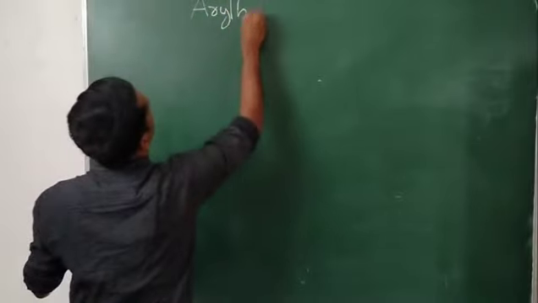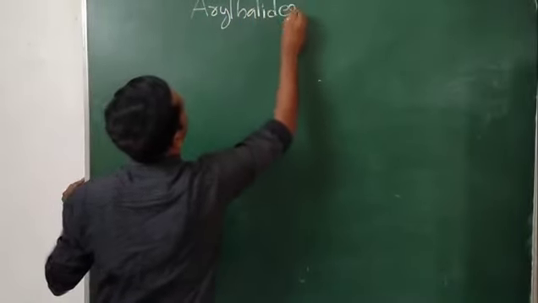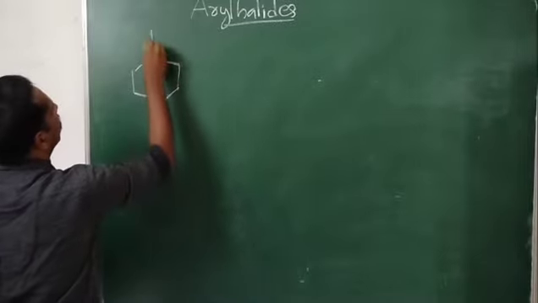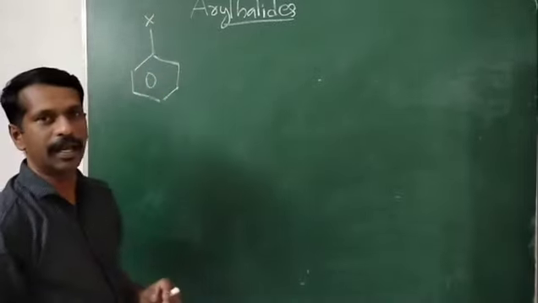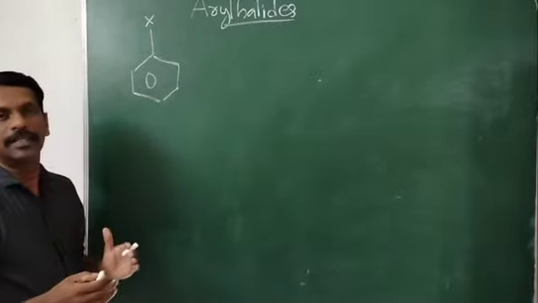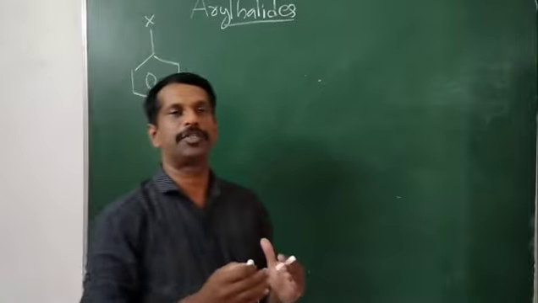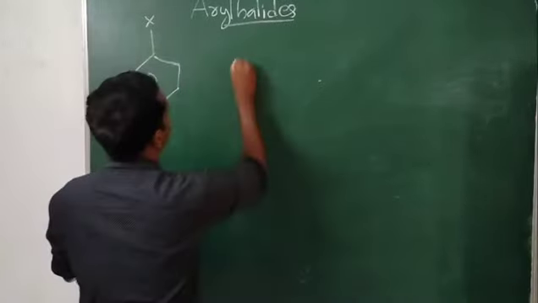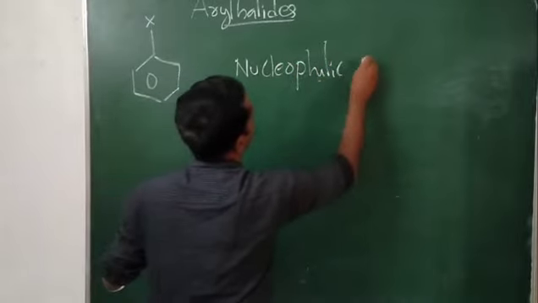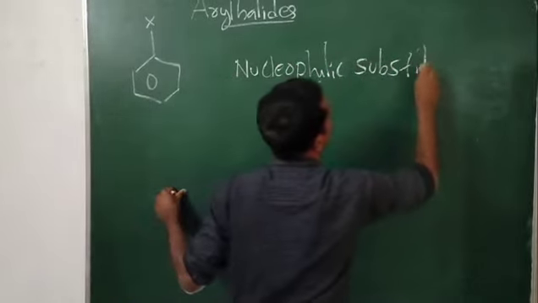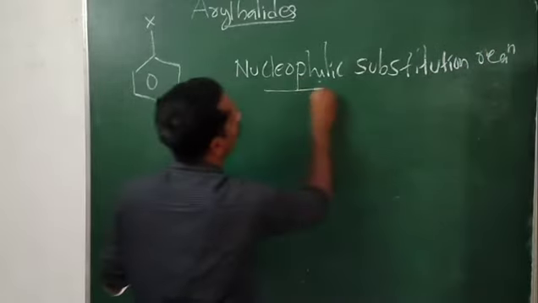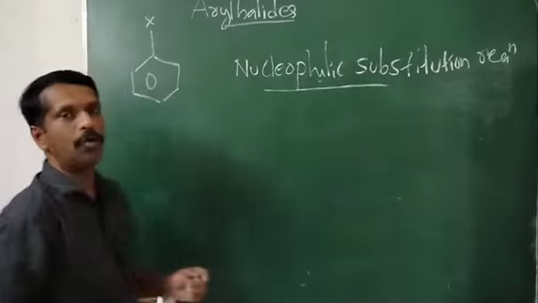Aryl halides. Aryl halides means the benzene ring with a halogen atom. This is aryl halides, and we discuss the nucleophilic substitution reaction of aryl halides. What do you mean by nucleophilic substitution reaction?